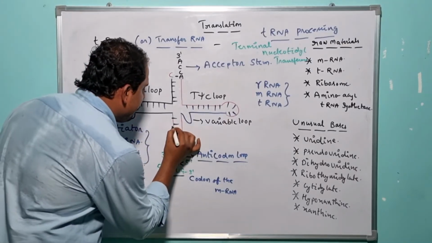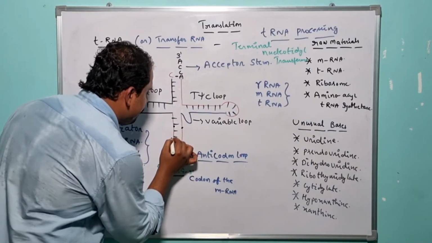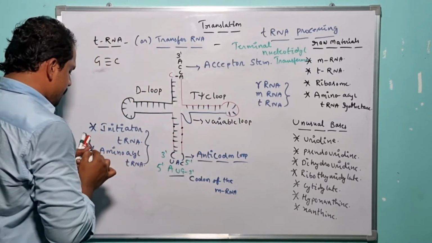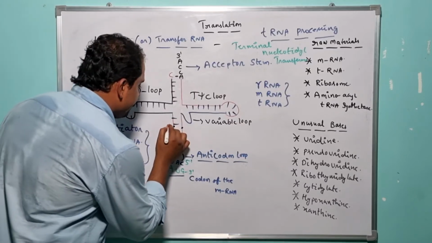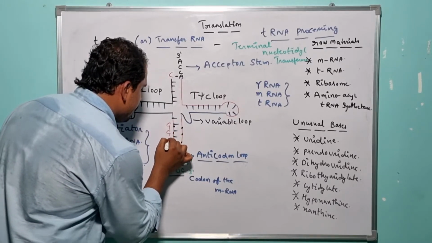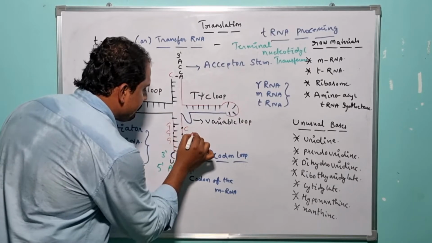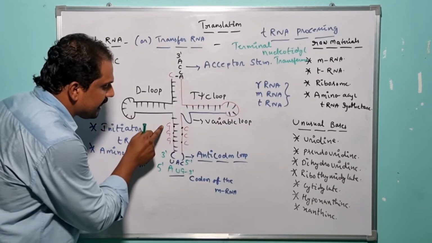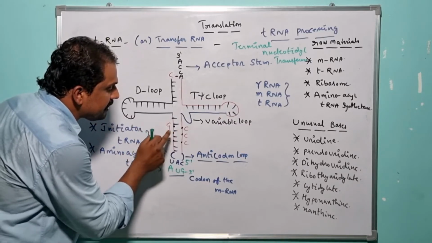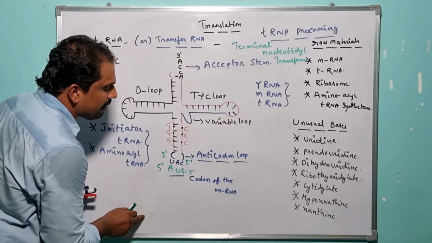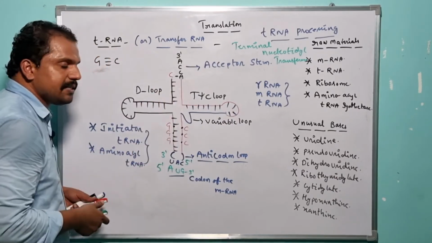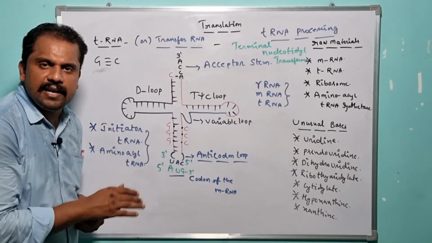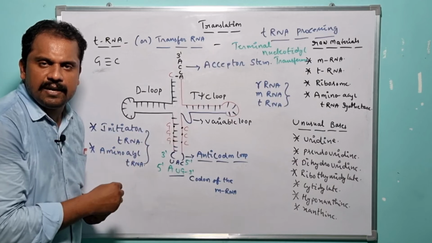So here there is an availability of three GC base pairings, right? Three GC base pairings. So in addition to the earlier feature, in case of the initiator tRNA, there are three consecutive GC base pairings very near to the anticodon loop of the tRNA. These remarkable features are present only in case of the initiator tRNA, whereas in case of the amino acid tRNA, there is no availability of these features, right?